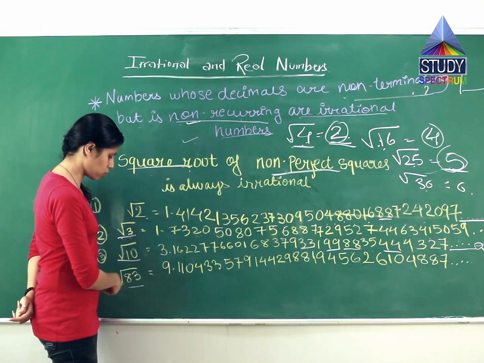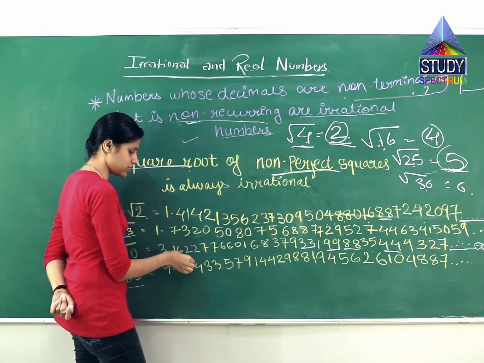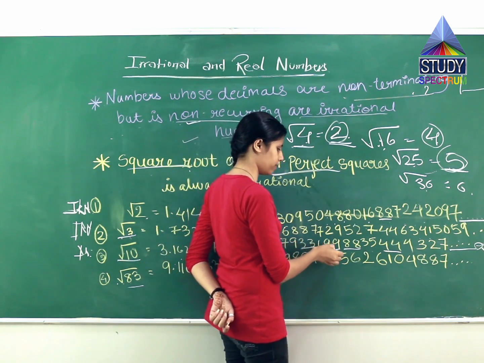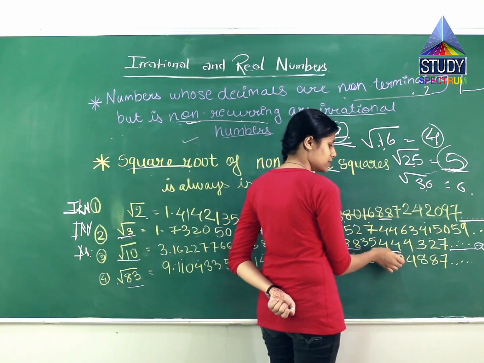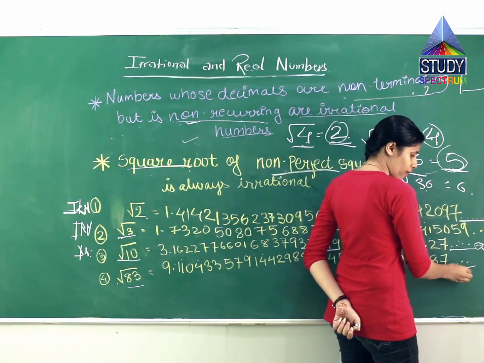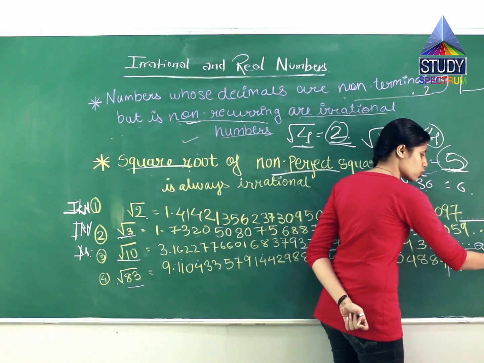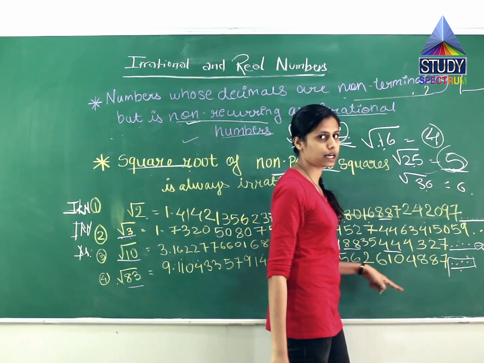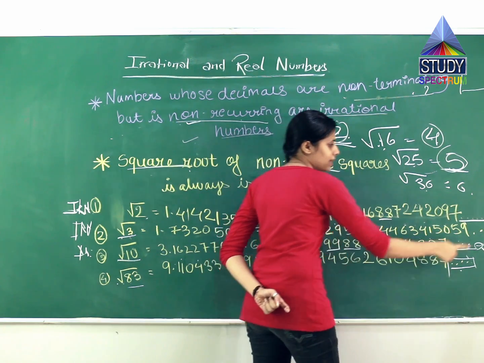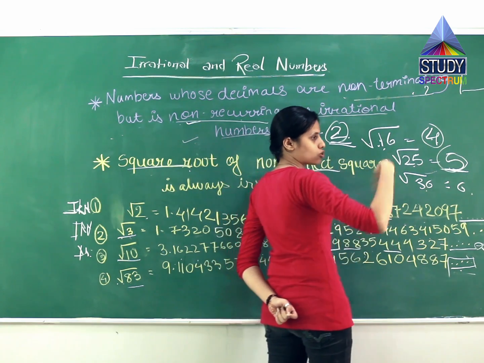This fourth one is root 83. The square root of this number is 9.1104335791442988194626104887. And look at this, this is very important. As there is a dot, this represents that it goes on till infinity, and it is a non-terminating number. A non-terminating number is always seen by this dot, which represents that it does not end over here. It goes on till infinity.